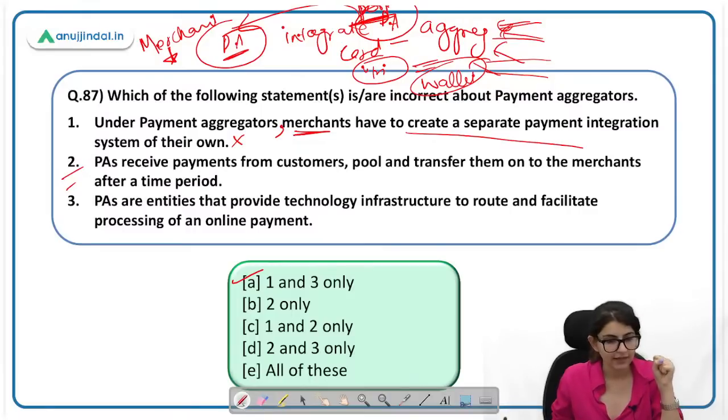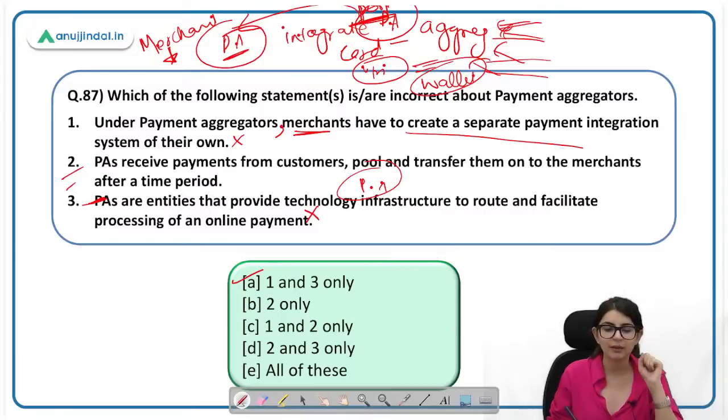Payment aggregators are entities that provide technology infrastructure to route and facilitate process of an online payment. The statement is incorrect because here we are talking about payment infrastructure, जो आपको payment gateway provide करता है, right? Payment infrastructure, payment gateway provider.